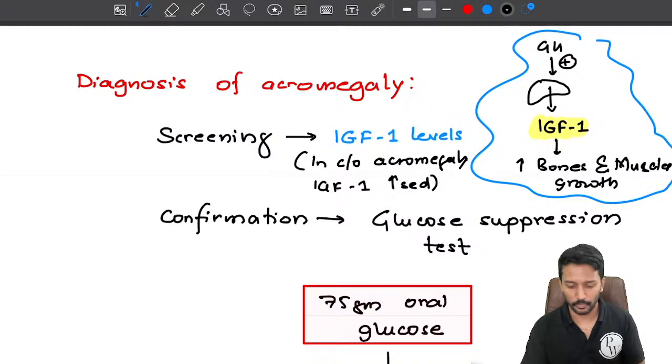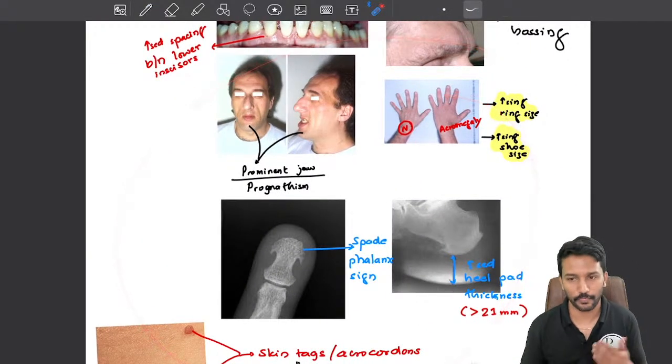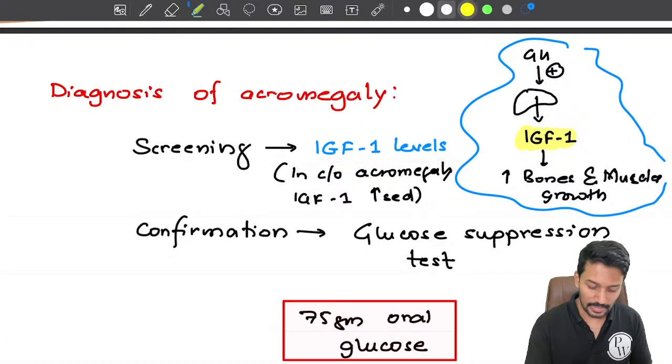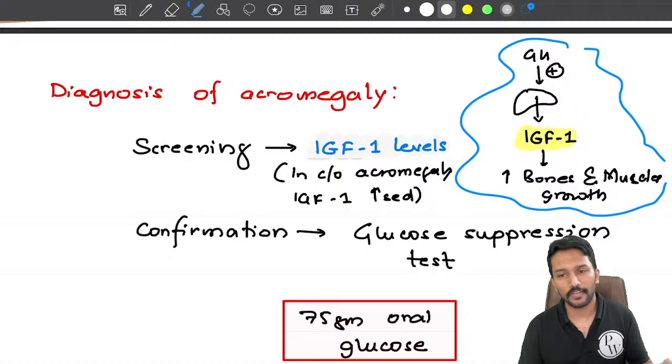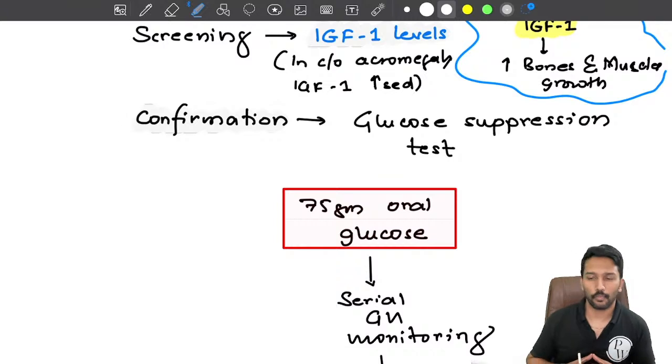Okay, so in any case, based on the clinical grounds, like all these symptoms, if you are suspecting that it is a case of acromegaly, you will go ahead and do the IGF-1 levels as the screening test. And if IGF-1 levels are elevated, you have to go ahead with a confirmatory test. Okay, now what is the confirmatory test that we will be doing? You have to remember one point here.